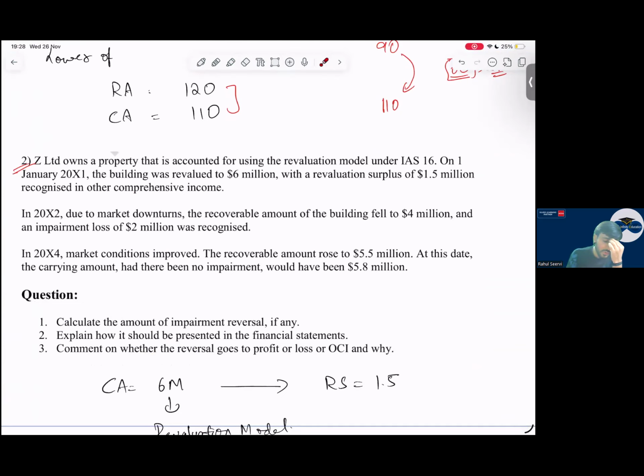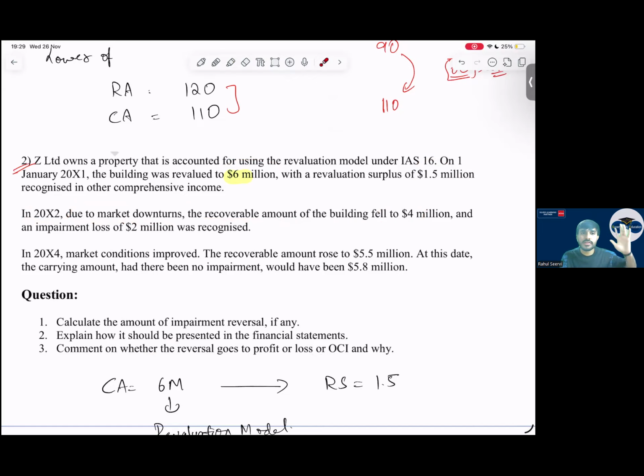Z Limited owns a property that is accounted for using the revaluation model under IAS 16. On 1st January 2008, the building was revalued to 6 million with a revaluation surplus of 1.5, recognized in OCI. So what is the value of that property? 6 million. Then in December 2002, due to market downturn, the recoverable amount of the building fell to 4 million. Here they have not given the useful life, so it's not possible to calculate the depreciation. Directly we compare the amounts.